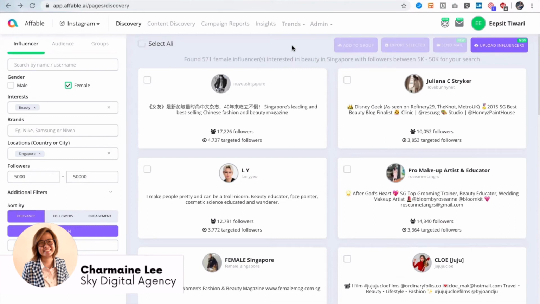Now, how do you decide if you want to go with a micro influencer or a macro influencer? A very simple criterion is understanding their audience base. A micro influencer would have a very niche audience, right? For example, a micro influencer is a sportsman or a fitness instructor. Their audience would be following them only for fitness related tips or sports related content. So it is a very niche, very specific, targeted audience.